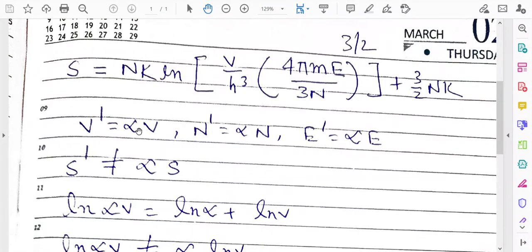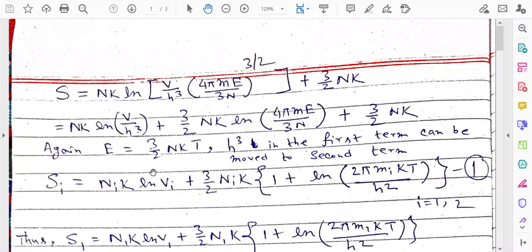Now, suppose you change the volume, number of particles and energy in this way: you increase the volume alpha times, so the new volume V prime will be alpha into V. You increase the number of particles alpha times, so N prime is equal to alpha into N, and you also increase the energy by the factor alpha, so the new energy E prime will be alpha into E. Now the problem is that if you increase all these three parameters alpha times, the new entropy will not be equal to alpha into S.